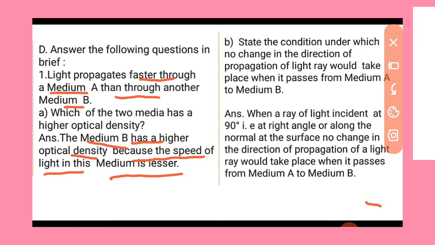But in some situations, when a ray of light is incident at 90 degrees, that is at a right angle or along the normal at the surface, no change in the direction of propagation of a light ray would take place when it passes from medium A to medium B.